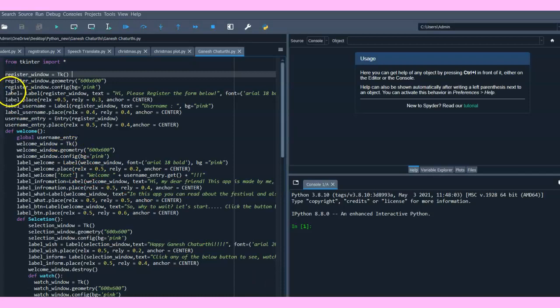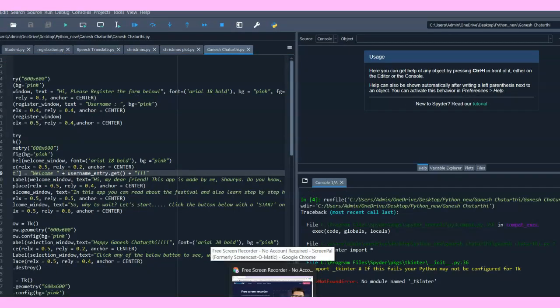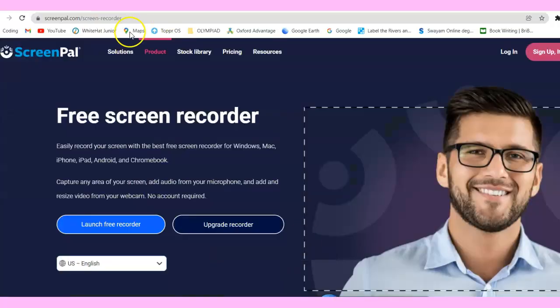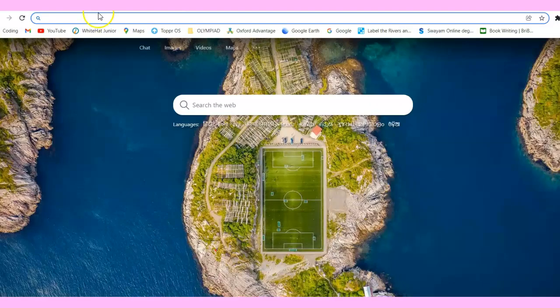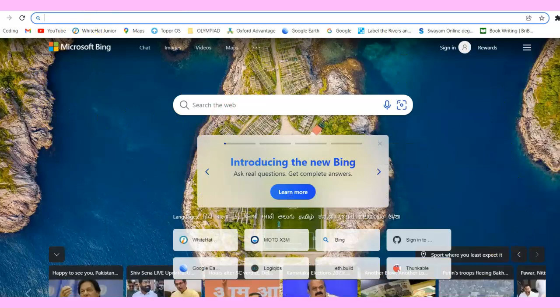Now the next is register_window.config(bg='pink'). BG is background, so equals pink means the background color would be pink. Let me show you how to do it. It is like when you open an app, you see this picture made of different colors.